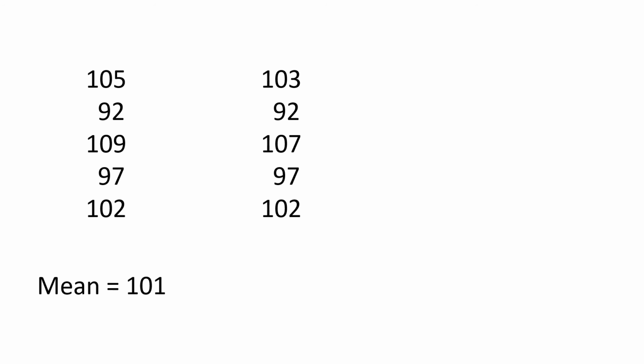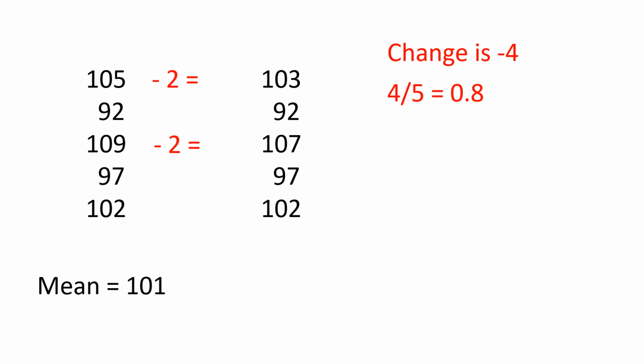If we have to find the mean value of similar sets of numbers, we can do the work once and then look for differences and make an adjustment. We do this by comparing the 2 sets of numbers and finding out what the changes are. In this case, the change is a decrease of 4. 2 from where we went from 105 to 103, and 2 from going from 109 to 107. That 4 is divided by 5 to get 0.8. So we need to decrease the mean by 0.8. Subtracting that off gives us 100.2. The same as if we'd done the work all over again.